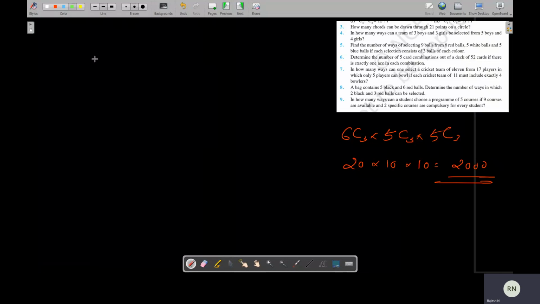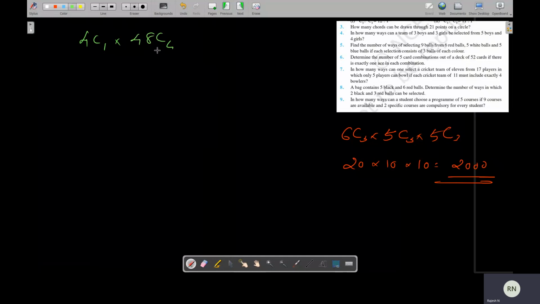We want exactly one ace. From 4 aces, 1 ace can be selected in 4C1 ways. Of the total 5 cards, 1 card should be an ace and the remaining 4 cards should be non-ace. So that can be done in 48C4 ways.